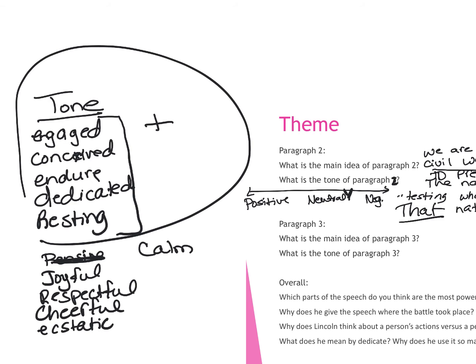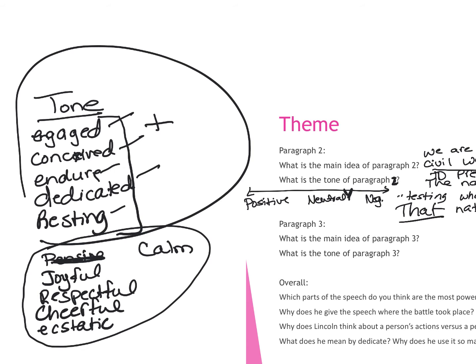Let's look at our choices. Of the ones that we were able to come up with, which one do you think Lincoln is saying when he uses engaged, conceived, endured, dedicated, and resting? These are all positive. So which one is closest to what you think he's feeling?